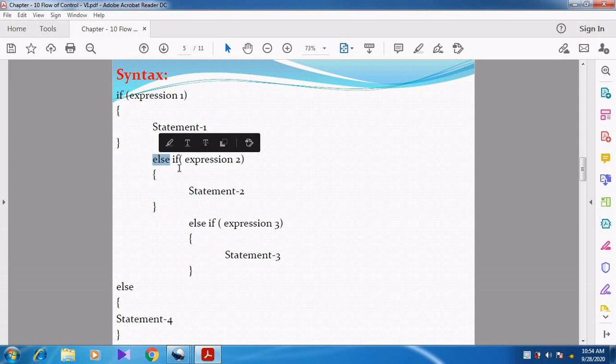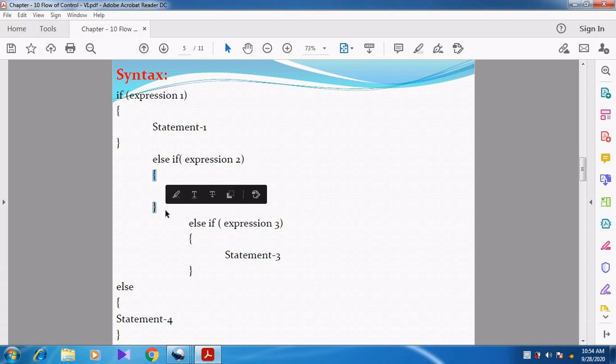But when expression 1 is false, we want to go for else. In the else part, they have given another condition, that is else if expression 2. If else if expression 2 is true, then what will happen? Statement 2 will be executed, and then we will come out of the if and else part. Straight away we execute statement 2, and then we come out.